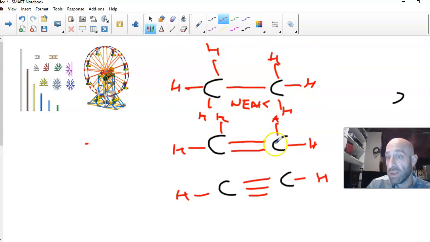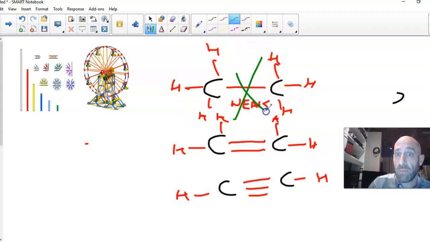So which is better, a single bond, a double bond, or a triple bond? Well, it all depends on what you're trying to make. A single bond is better if you want to make a very complex structure with lots of different pieces to it. But you're not going to have a very strong bond here, so you can break it if you needed to, right? If I needed to break this bond, it would be much easier because there's only one. A double bond is going to be much stronger than a single bond, but it's going to give up some of its ability to form complex structures.